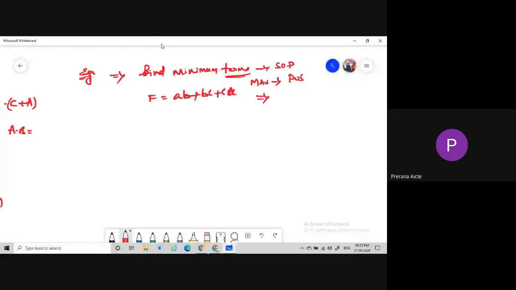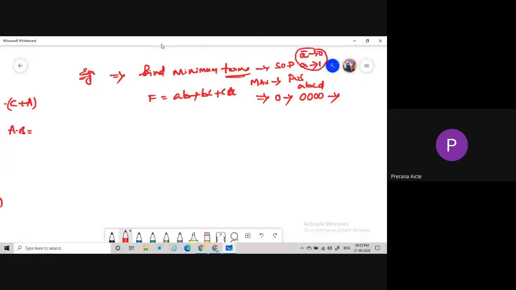For example, if I take 0, what is the binary representation of 0? 0, 0, 0, 0. If I'm using variables like A, B, C, D, then according to the SOP form, A bar is 0 and A is 1. Based on this condition, these 4 zeros can be represented as A bar, B bar, C bar, D bar, right?